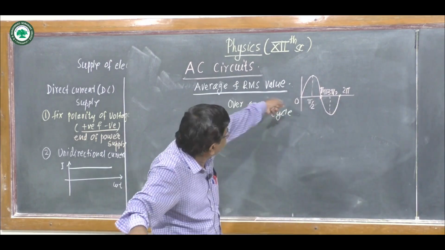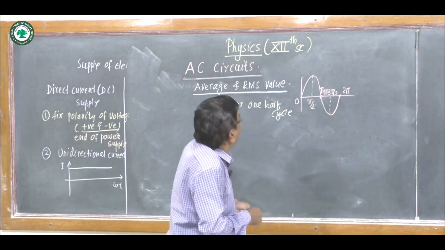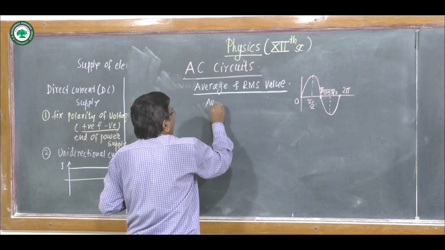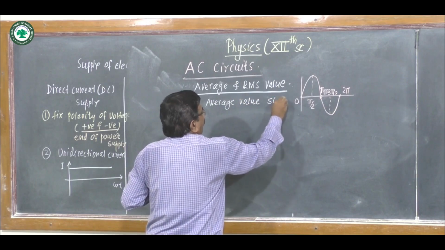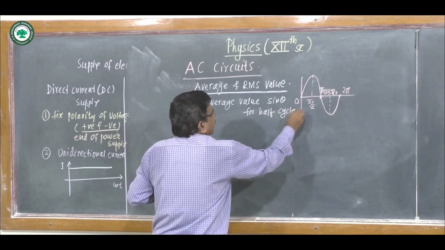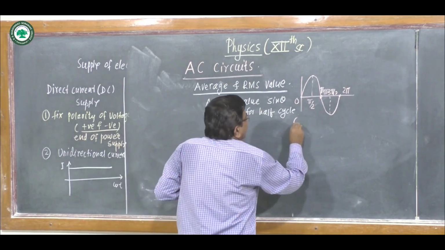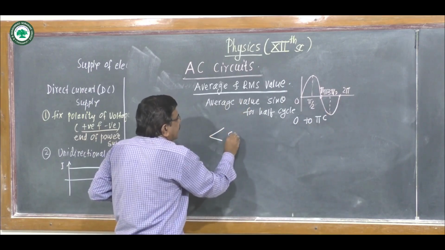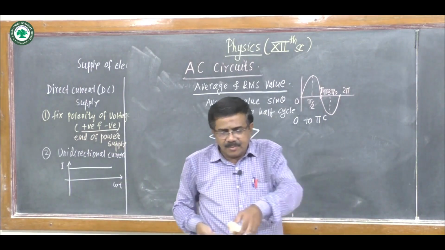Here, as this is a sinusoidal function or sine wave, the average value of sine theta for half cycle, that is from 0 to pi radian, is denoted by average of sine theta from 0 to pi radian.